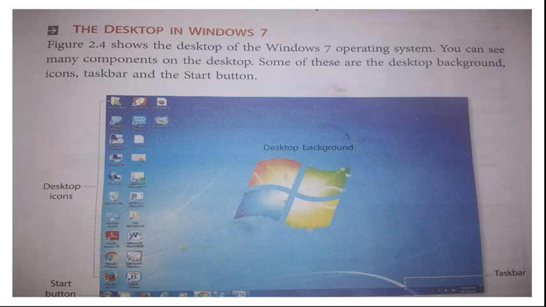The bottom bar is called the status bar, and the left hand side corner is the start button. The complete rectangular area is called the desktop, and the small pictures that you see are called desktop icons.